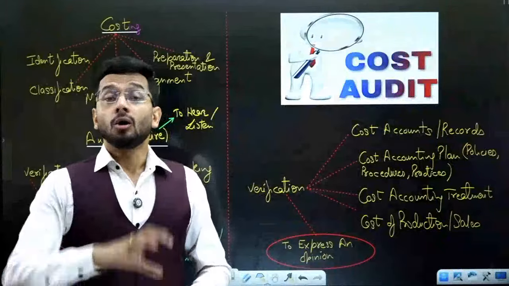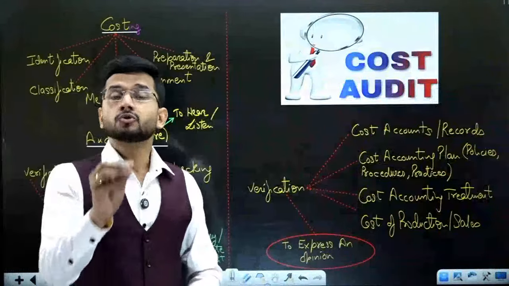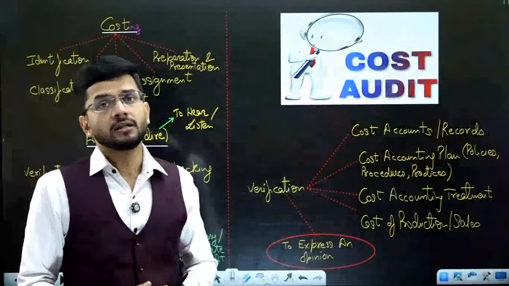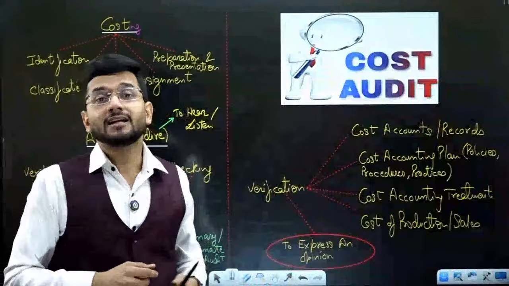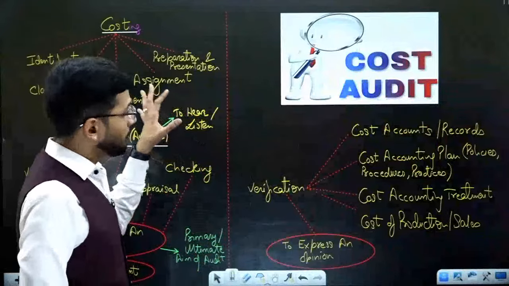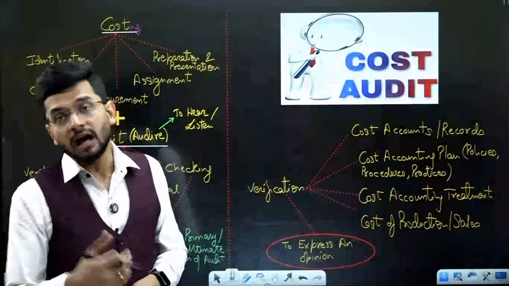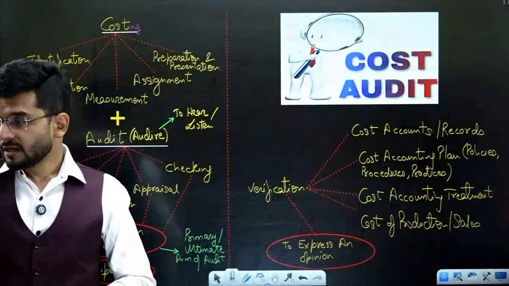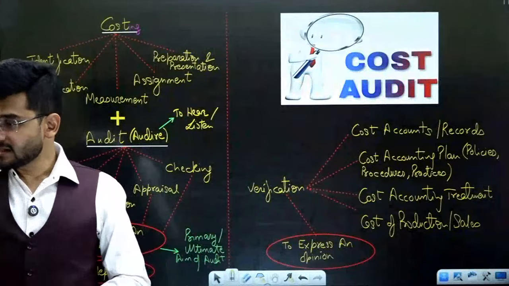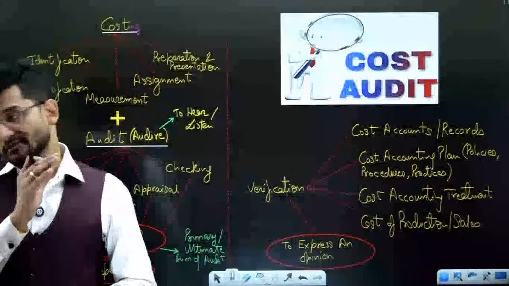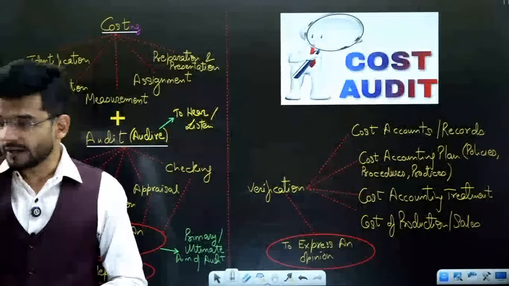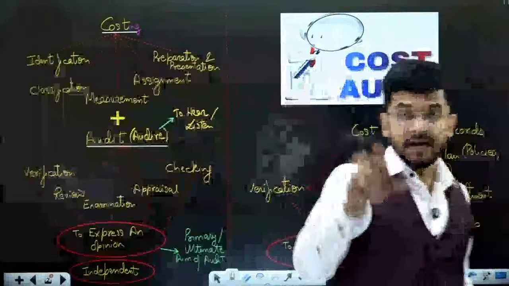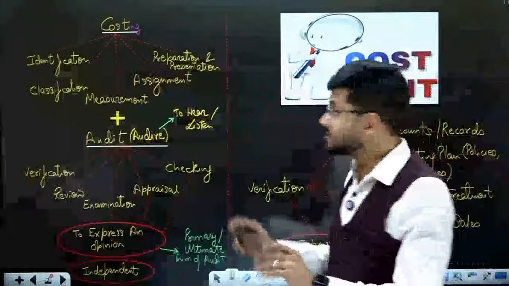Lagat. Lagat means all the resources which are used to produce a particular thing. Because ultimately in a manufacturing concern or in a service sector, we use a lot of inputs to generate outputs. So all the important inputs that are required to generate the output, that is known as cost. Whatever we incurred, very good. Expense which is required to produce goods or providing services, very good. Value to produce something, very good. Okay, your name is Rohit. Okay, Rohit. So anything that is there to produce is known as cost.